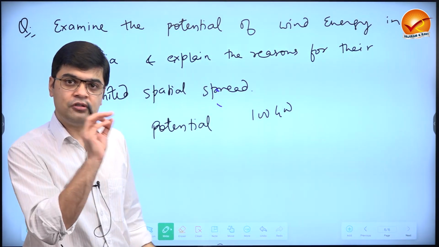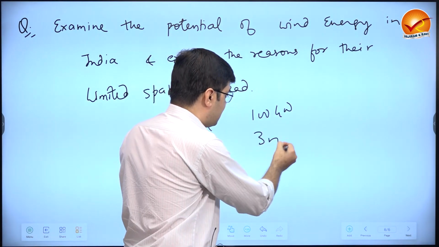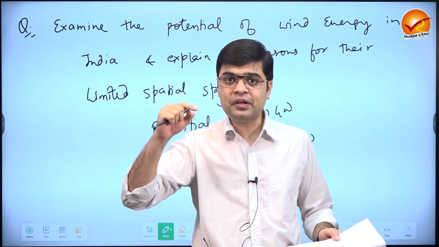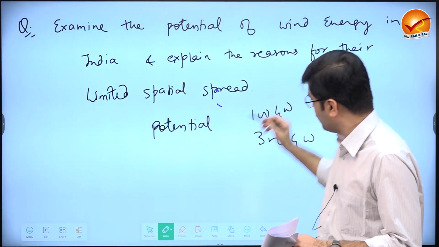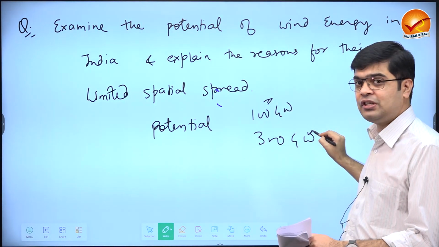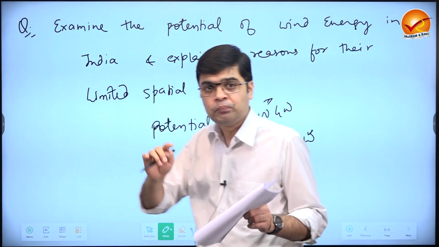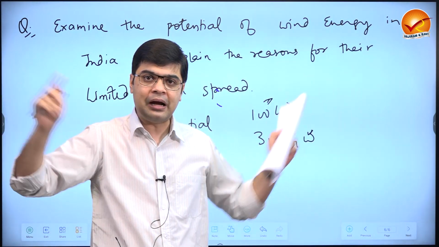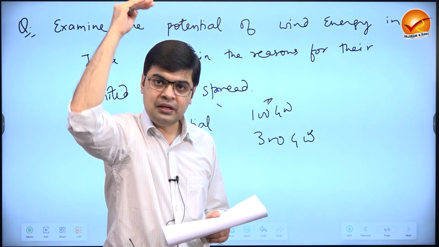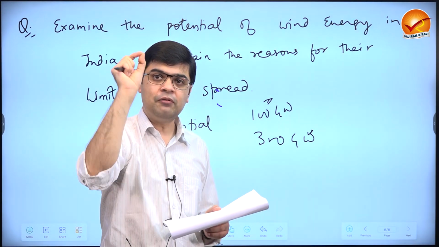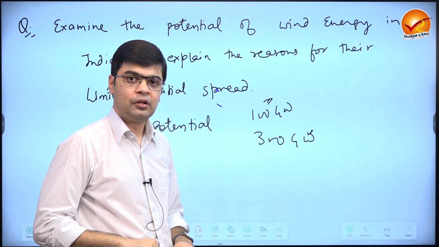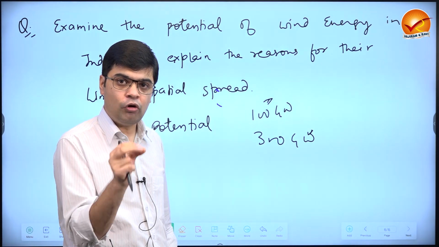In 2017, National Institute of Wind Energy says, no, the potential is 300 gigawatts. Because now the windmills can be raised to a greater height. This was the potential of wind energy at 80 meters. And this is the potential of wind energy at 100 meters, because now with the new technology, windmills can have a larger wingspan and they can be raised to a greater height. And greater is the height, less is the force of friction, greater will be the wind speed. And greater is the wind speed, more will be the power generation. So potential will depend on the technology.